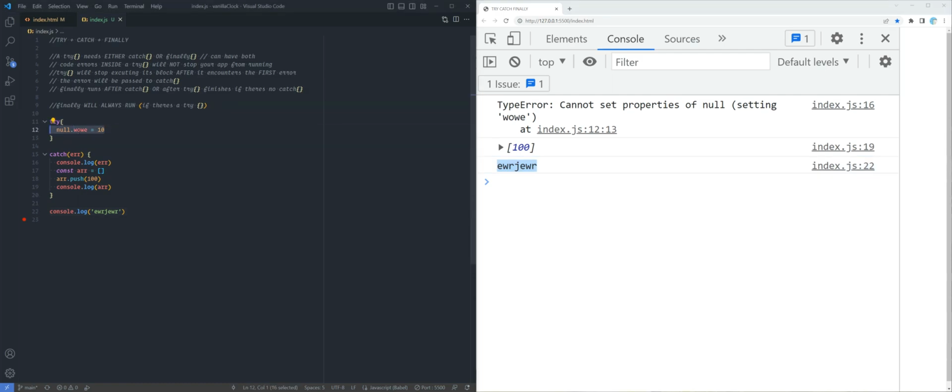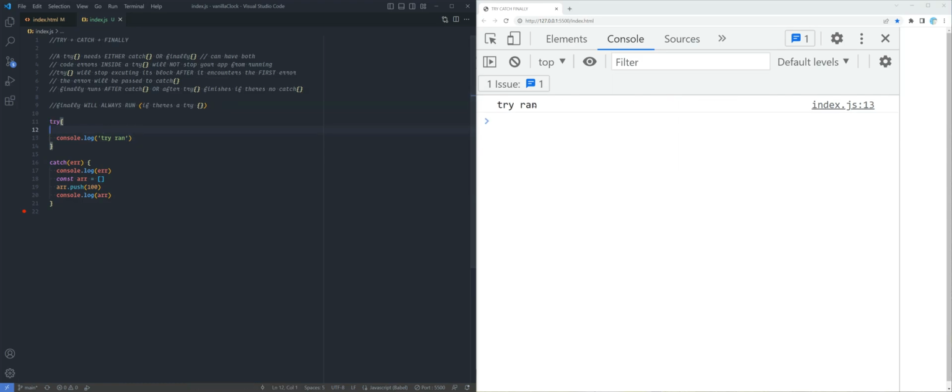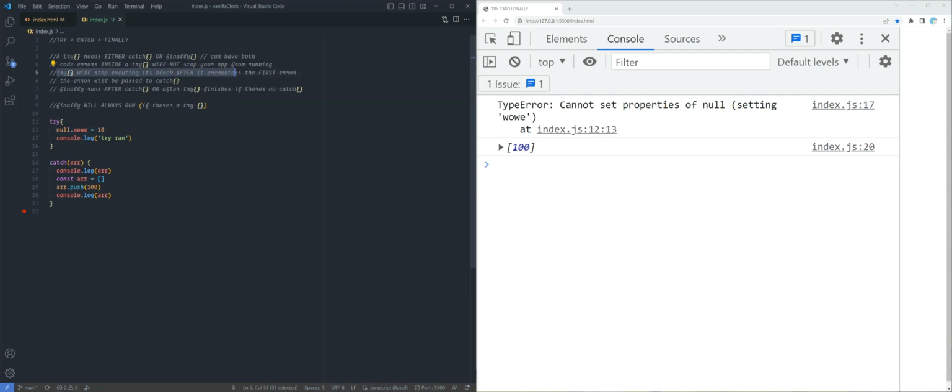Okay, so I see a lot of people stuff a bunch of stuff in try. Now, let's see, console.log try ran. I'm going to delete this. Notice that we don't see line 13 saying that try ran. If we delete this error, we see it. We put it back, we don't. Okay. So try will actually stop executing its block of code after it encounters the first error.